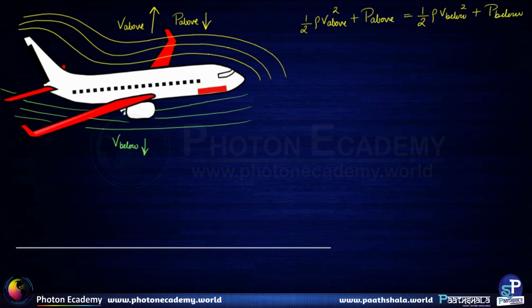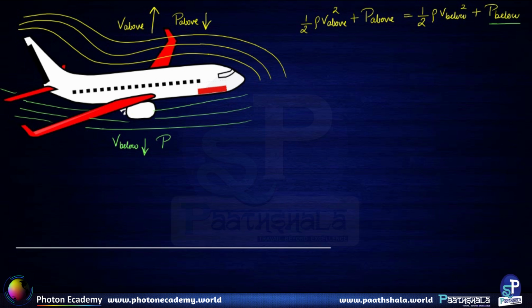Now v above is much greater than v below, therefore the pressure p below is going to be higher in magnitude compared to the pressure above. The pressure below the plane is going to be much higher in magnitude compared to the pressure above the plane.